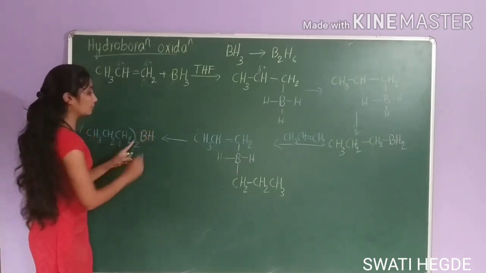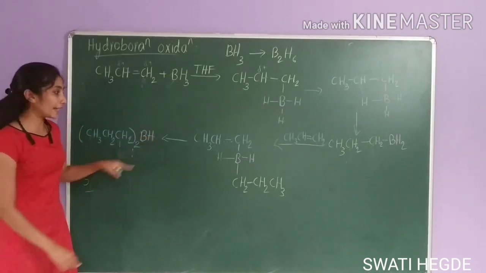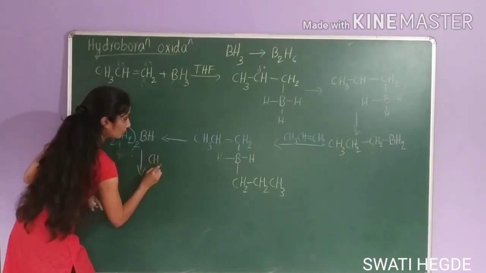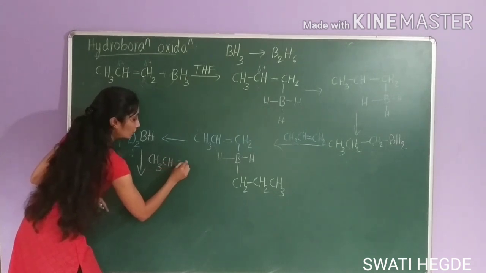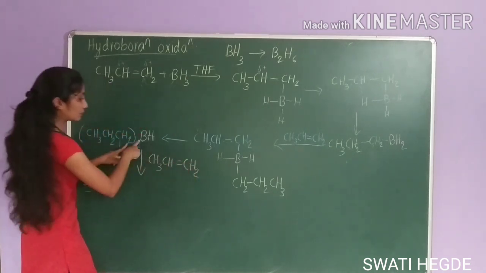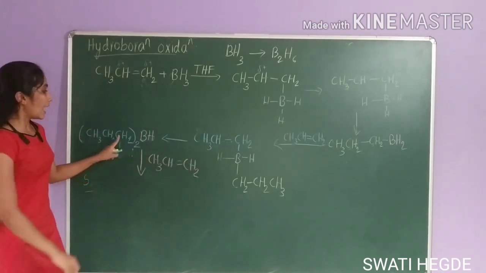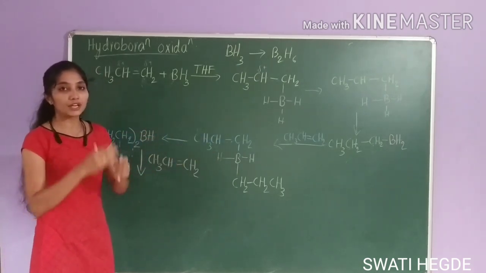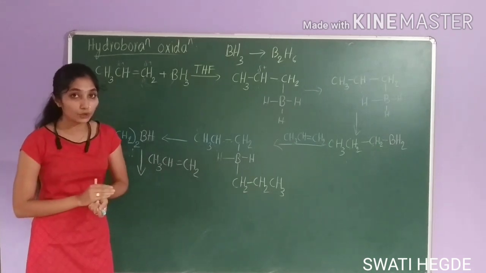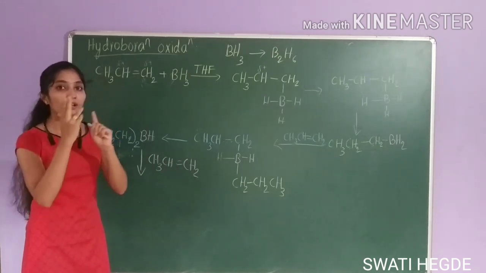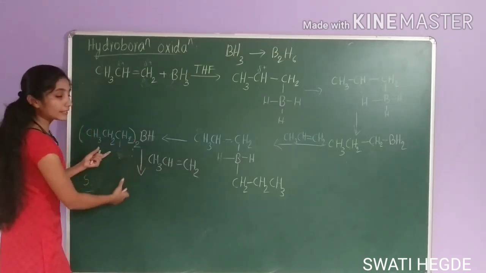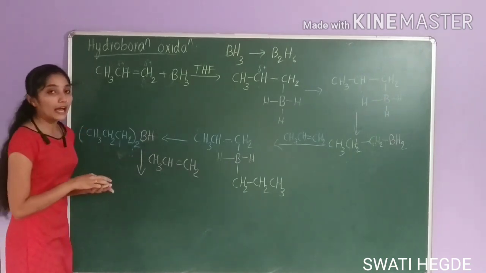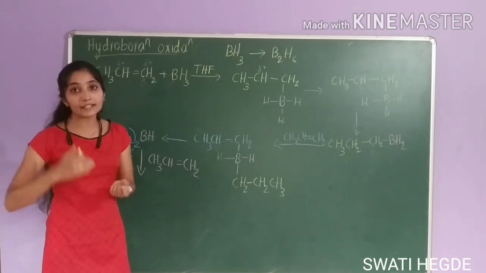Again, this will become electron deficient. It will attack on one more propene, CH3, CH, double bond, CH2. Same process repeats here also. It attains 4-member transition state, and bond formation between carbon and hydrogen takes place, and bond will break between boron and hydrogen. So this leads to the formation of trialkyl borane. Directly I will write the product. You try to write its mechanism.